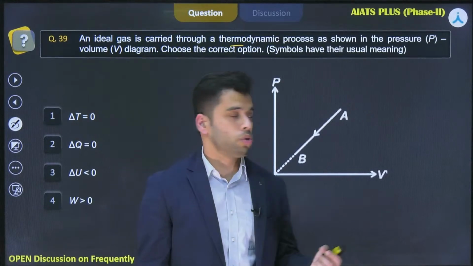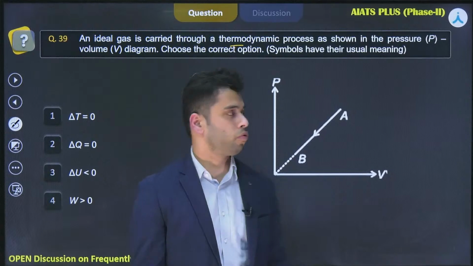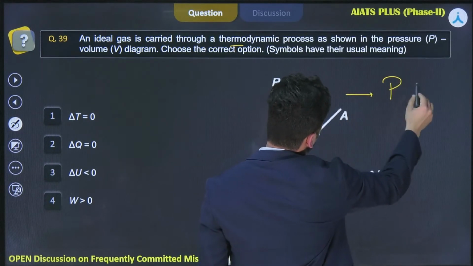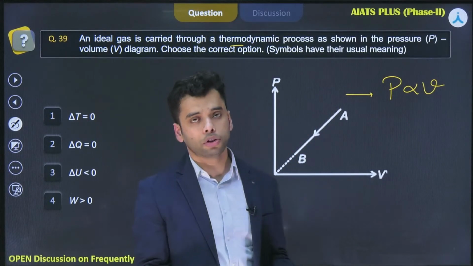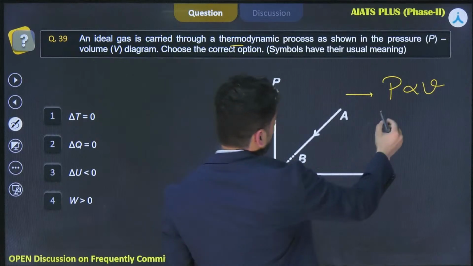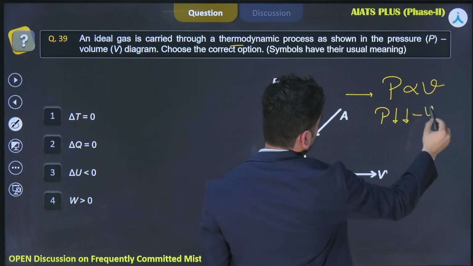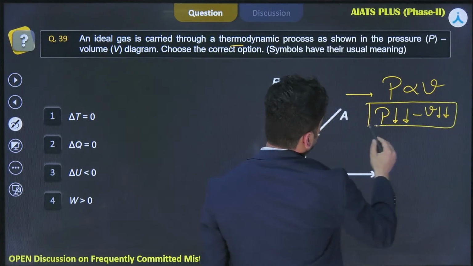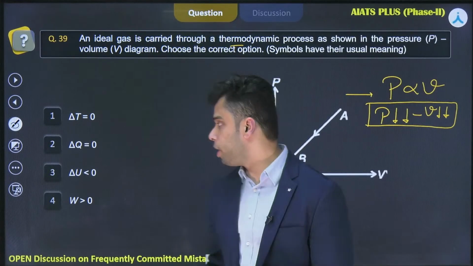So P is pressure, V is volume, and this is the graph that is given to you. From this graph, I can conclude that pressure is directly proportional to volume, which means that as the pressure reduces, the volume is also reducing. Both the pressure and the volume are reducing, so you need to comment. Let us see what we need to pick.